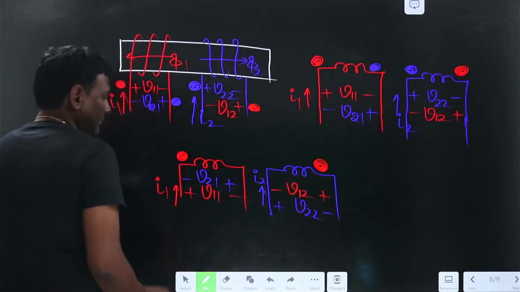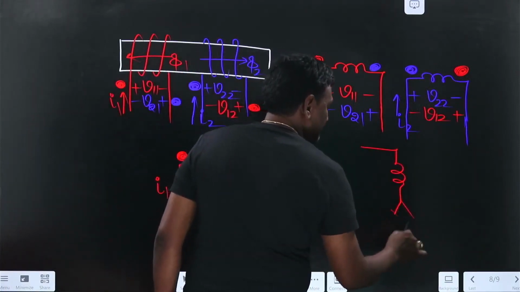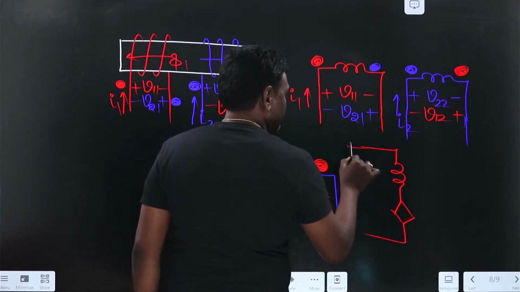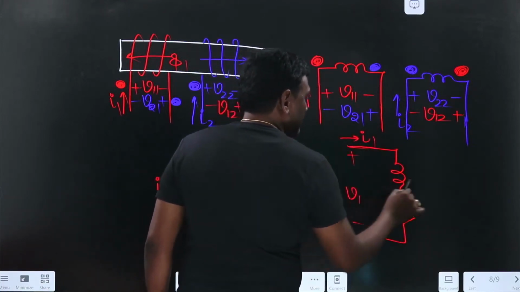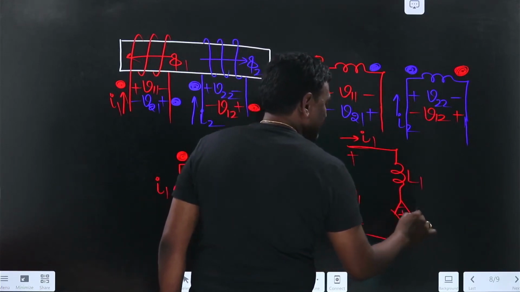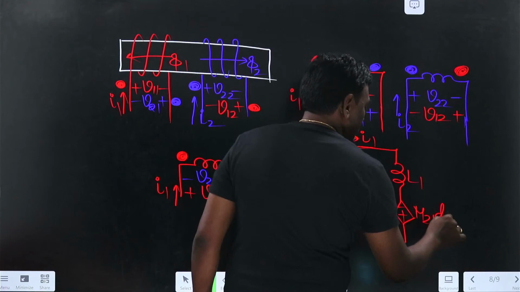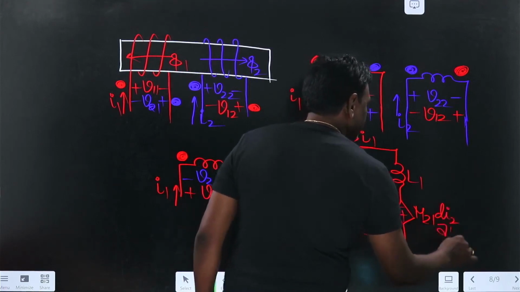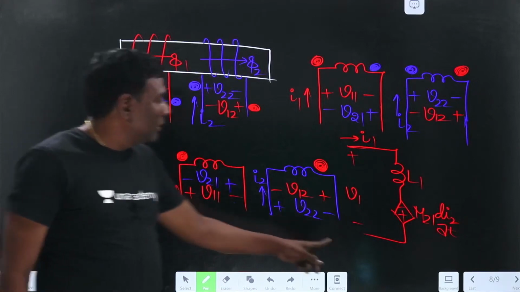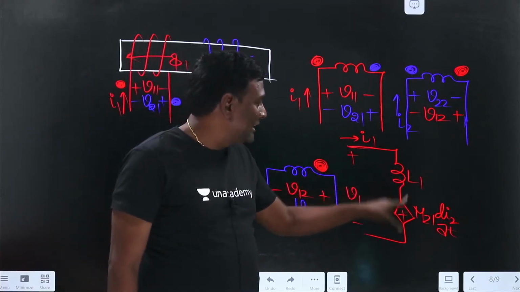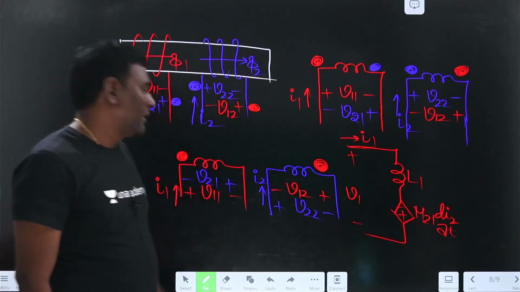See here, this is going to be L1, this is going to be I1, this is going to be V1, this is going to be L1, minus plus M because of 2 in 1. Where is the equation? V1 equal to L1 di1 by dt minus M21 di2 by dt. In that way, that's it.